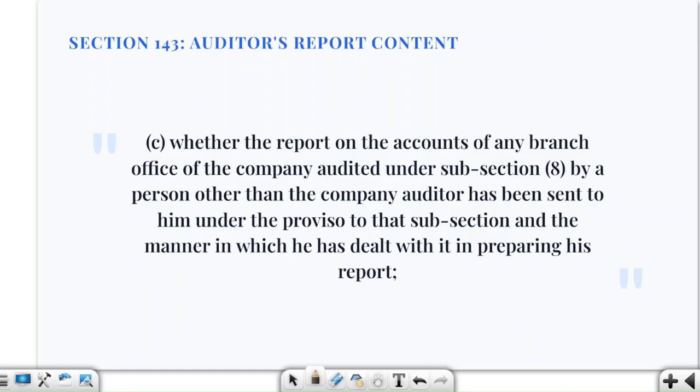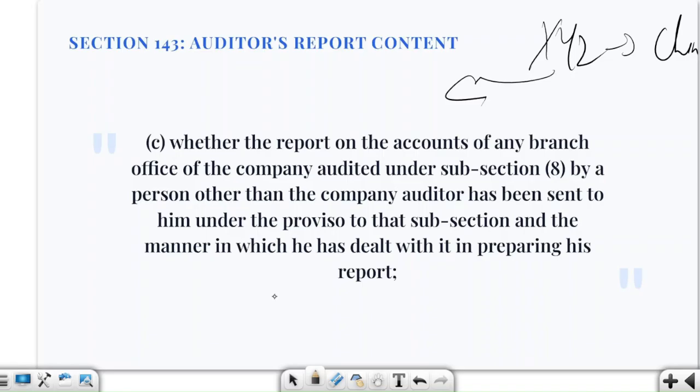Next, the auditor's report content. Here we are talking about the branch auditor's report. Suppose XYZ Limited has a branch, which we said is in Chennai. Now the branch accounts are audited by another auditor. The branch auditor sends a report to the company's auditor. The main auditor must consider the report while preparing the final audit report.